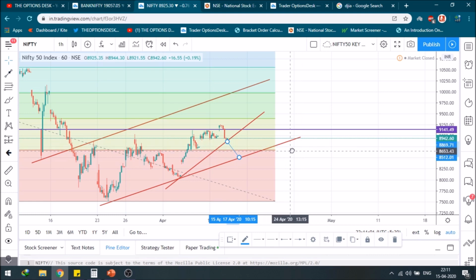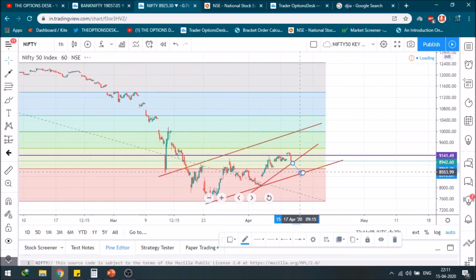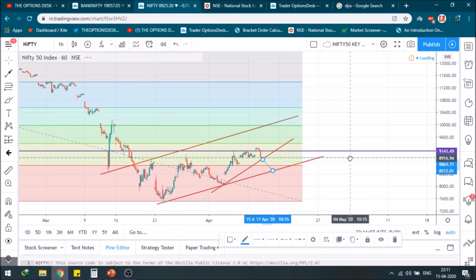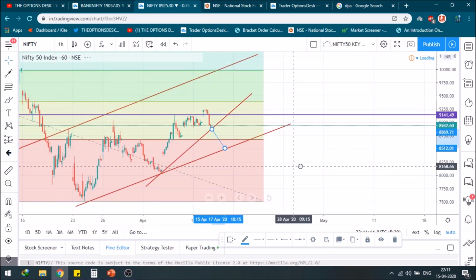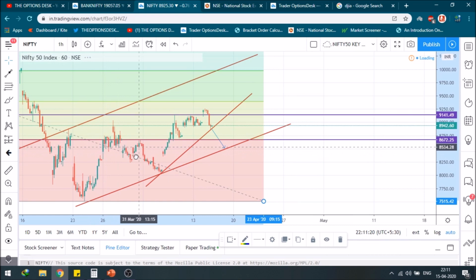but we will find a major support at this level, that is the 23.6% level, because that is also an important Fibonacci level, though many people, and sometimes I also, don't take it into account. But as you can see, it has been facing resistance around this zone. As you can see in the 1 hourly time frame, just a moment, I cannot shift the chart. Yeah, as you can see, this is the resistance it was facing when it was moving up. It moved up, it was facing resistance, it went up, it was facing support at this level, again it went up, it was facing support at this level.